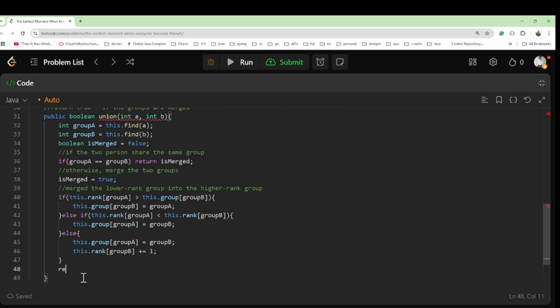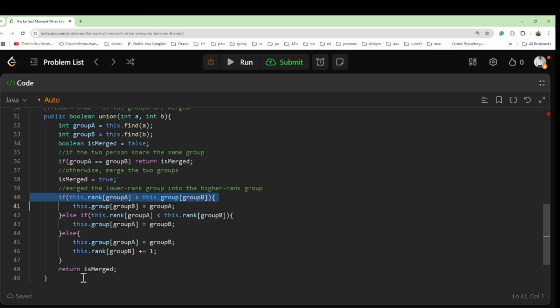Then we'll say return isMerge, we'll return the isMerge. Okay, you understand the point? First of all, we'll find the group of each person, then we'll check if both are the same, we will not merge, otherwise we will merge and we'll mark it as merged. And to merge that we will check the ranks.